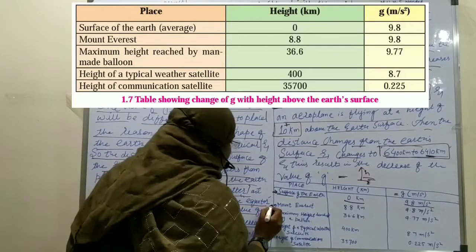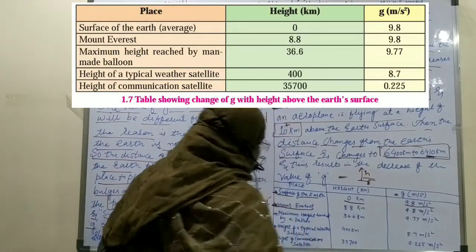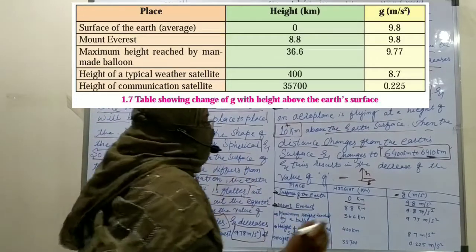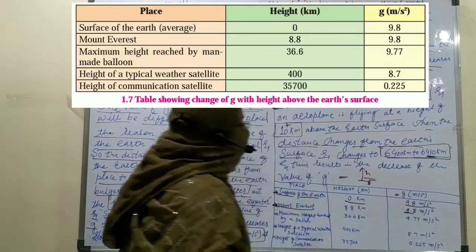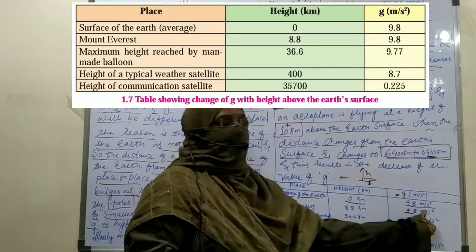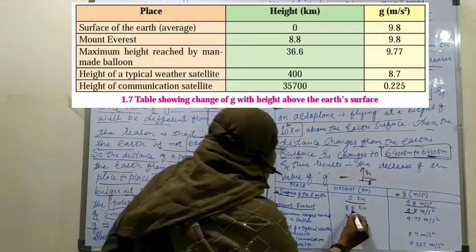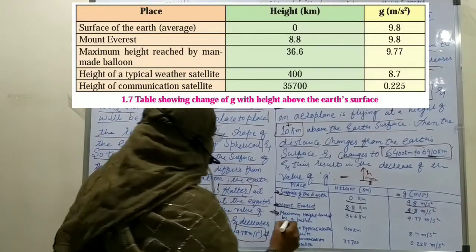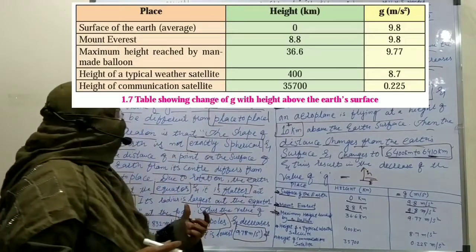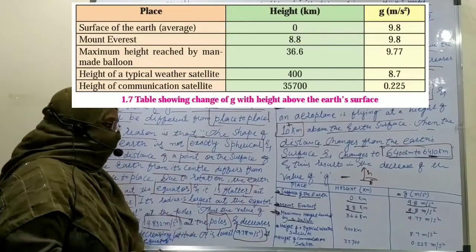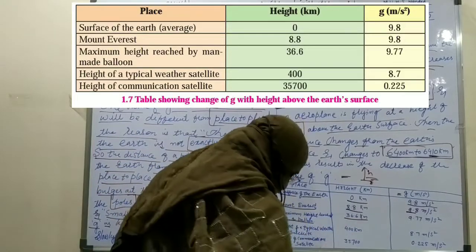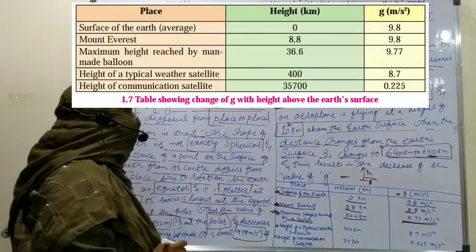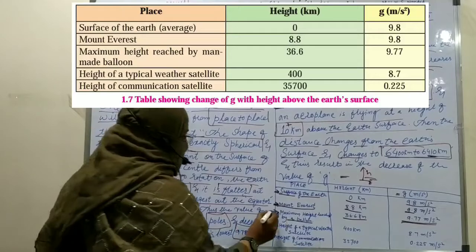Our next place is Mount Everest. Suppose we are on Mount Everest and the height is given as 8.8 kilometer, then the gravitational acceleration value will be 9.8 meter per second square. Next, the third one is the maximum height reached by a balloon. Suppose you have a balloon and it reaches a height of 36.6 kilometer, then the g value is 9.77 meter per second square.